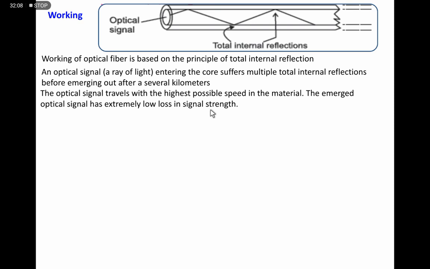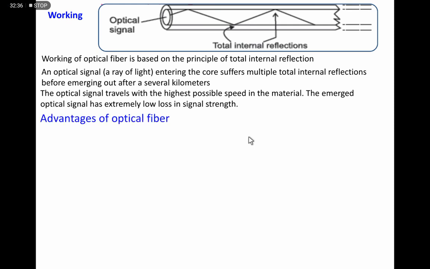Whatever signal enters the optical fibers suffers total internal reflection of light, and with the same strength it comes out from the optical fibers. So this mechanism is very important, and it has to be considered.